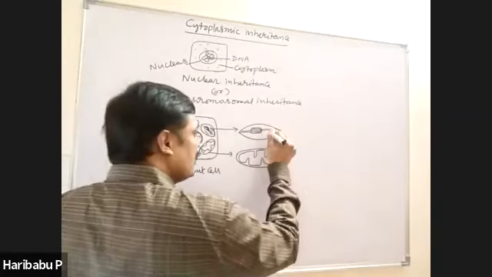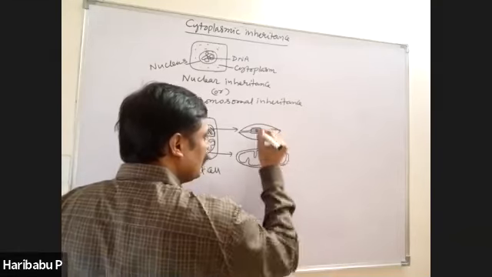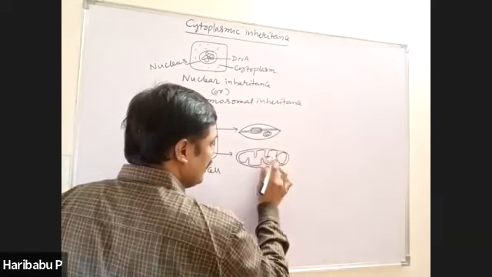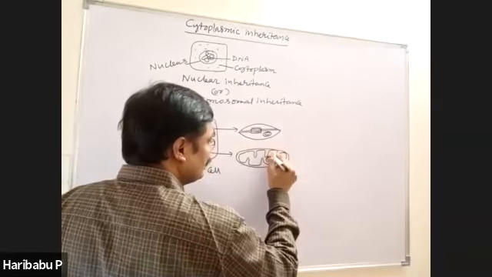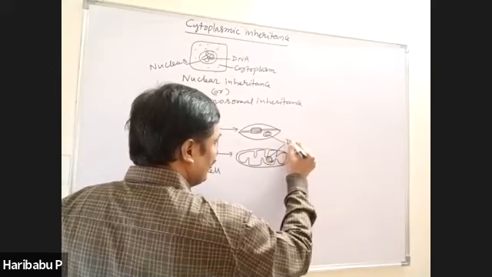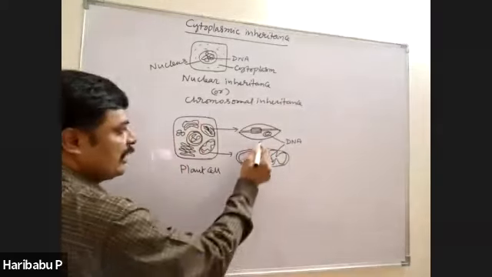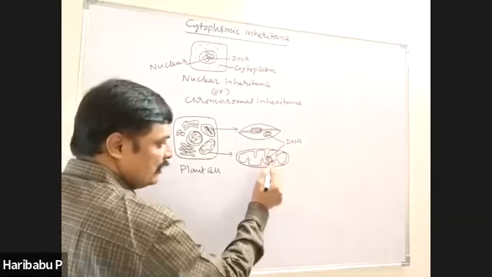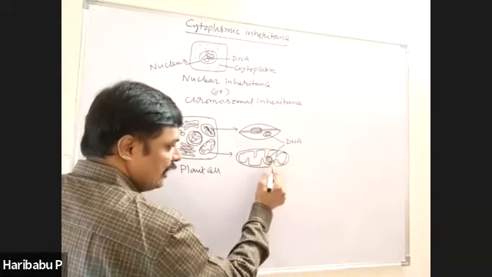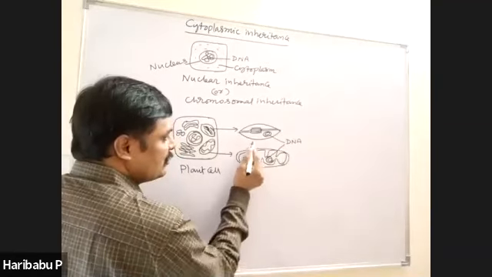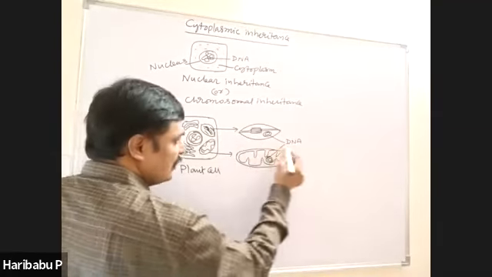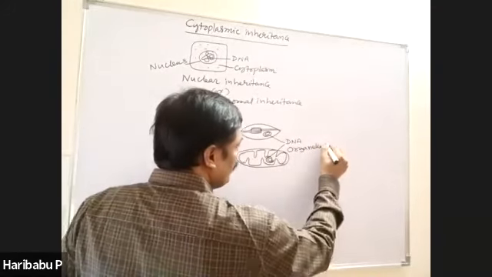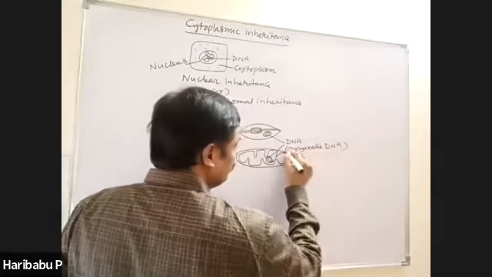These cell organelles contain single, circular, double-stranded, naked DNA. This is the DNA of the chloroplast, commonly called plastid DNA. This is the DNA of the mitochondria, mitochondrial DNA. As these DNA are present in the organelles, this is also called organelle DNA.